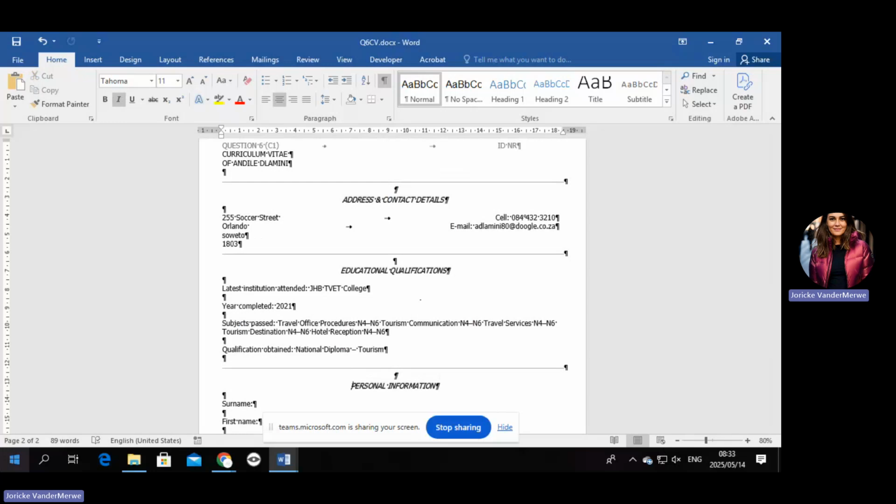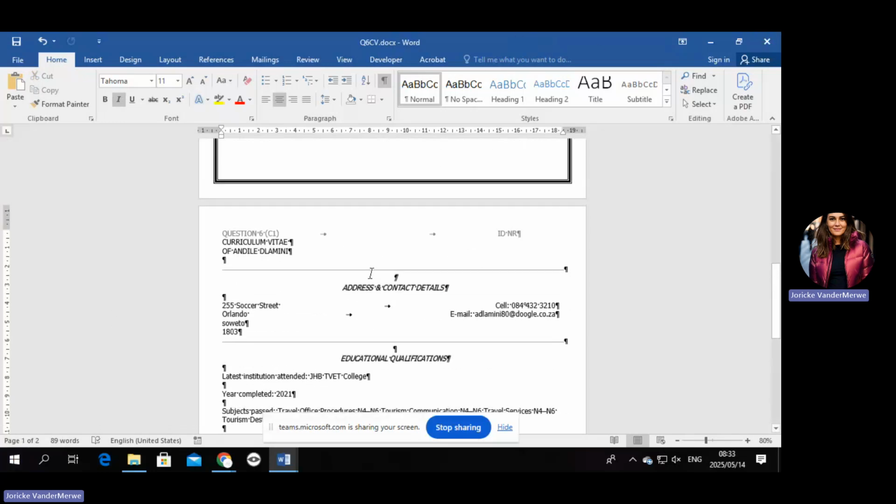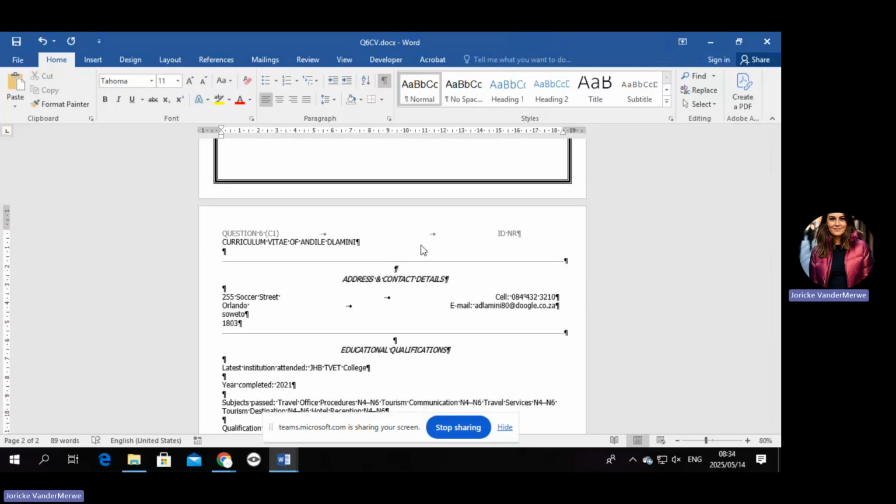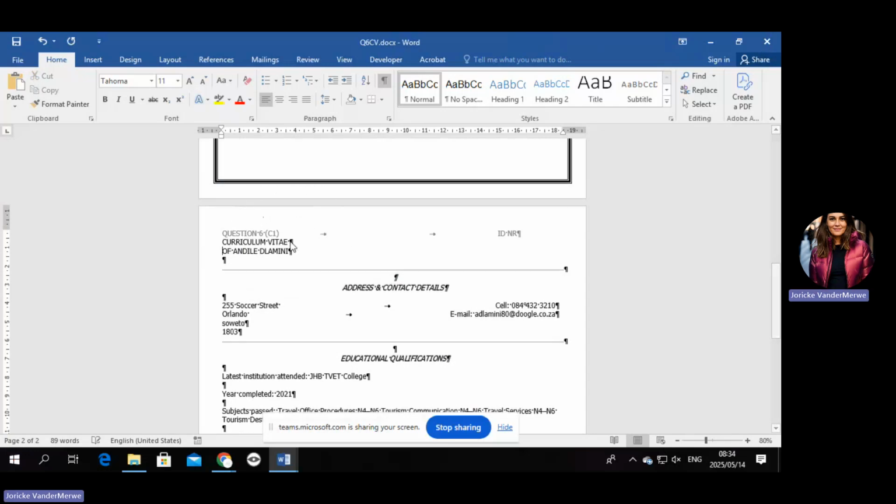Okay, remember there's always two things you need to focus on. That's why you need your highlighter or your pen. The first one says that you need to center, bold, double underline, 14, and it must be on a new line. That's why I already did it. Let's quickly talk about a new line. A new line means you need to press enter here in front of the F of "off", like this. They want it on a new line. A new line is always enter. You agree with me? Okay.